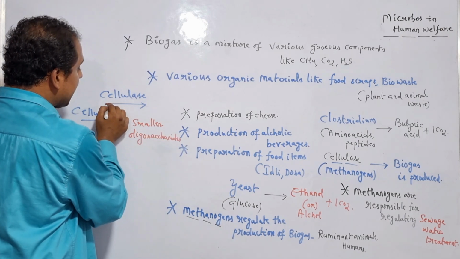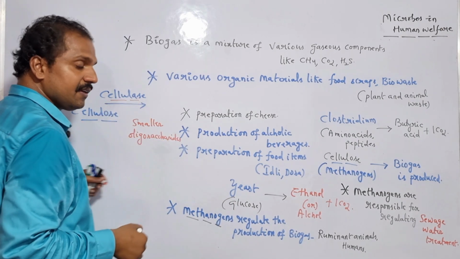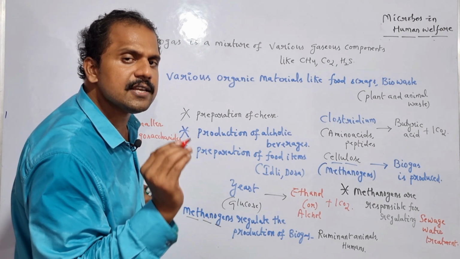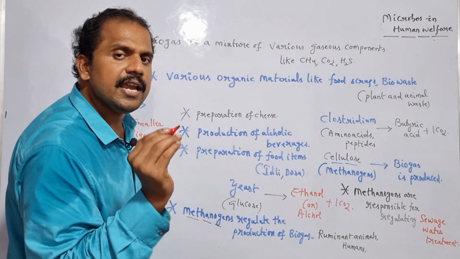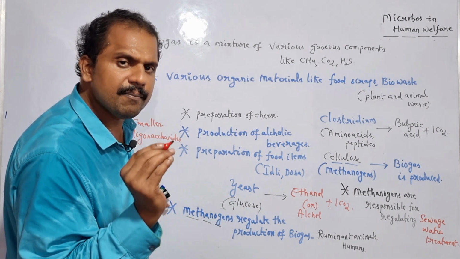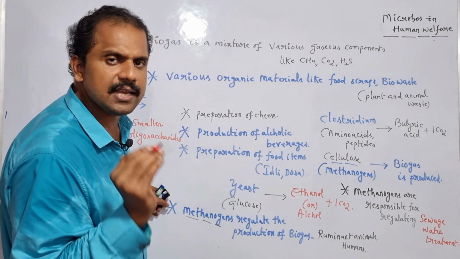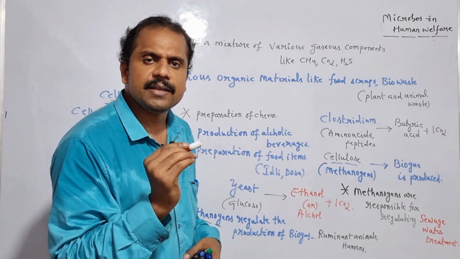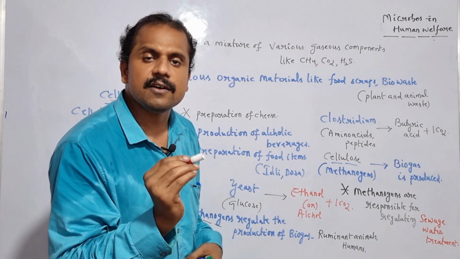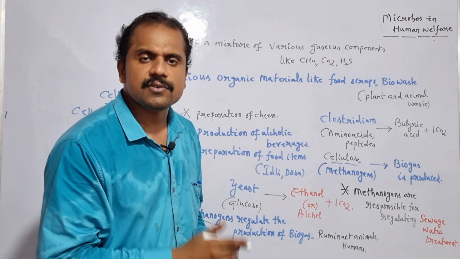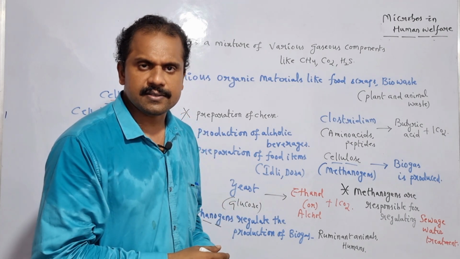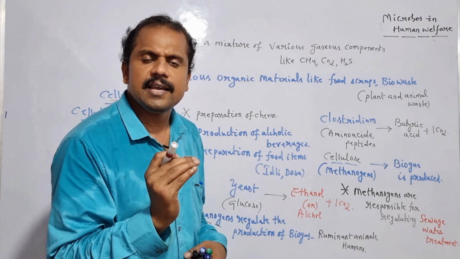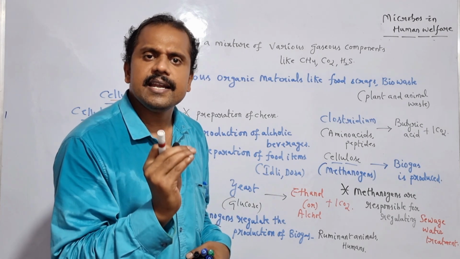So here, because of the lack of the enzyme cellulase, the intestinal methanogens in humans won't take advantage of cellulose as the carbon energy source in order to induce the production of biogas. But in certain ruminant animals like cow and buffalo, the anaerobic microbes, which are nothing but methanogens, take advantage of cellulose as the carbon energy source in order to induce the production of biogas.